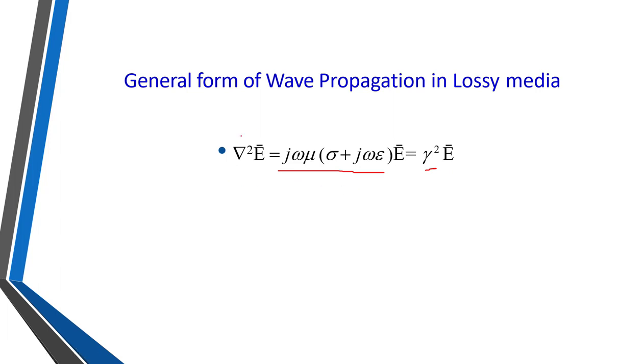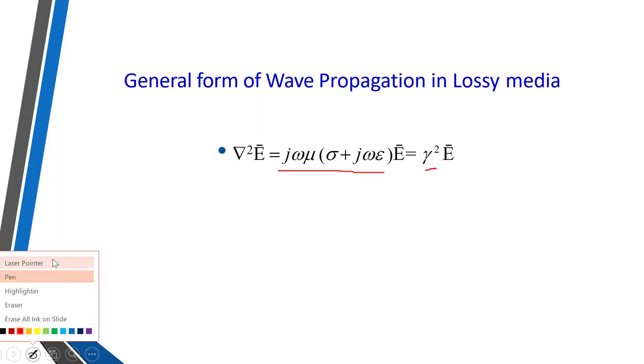Okay, so we can say that the space variation of the electric field depends upon this gamma term, gamma square into E bar. There is no time variation seen, and gamma includes the frequency omega. So gamma also includes mu and sigma. So this space variation of the electromagnetic wave depends upon the media parameters as well as the frequency, right?